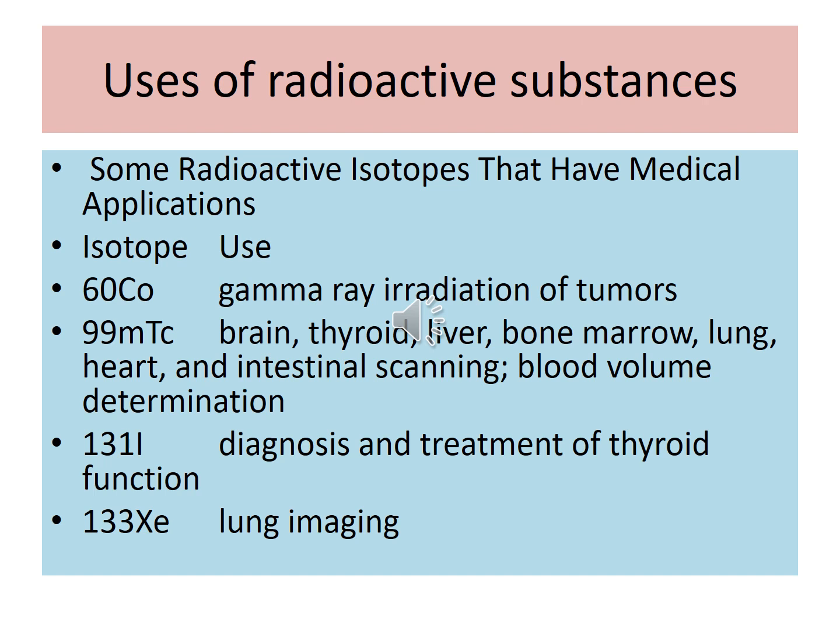Isotope cobalt-60 is used for gamma ray irradiation of tumors. Then technetium-99m is used for brain, thyroid, liver, bone marrow, lung, heart and intestinal scanning, and blood volume determination. Then iodine-131 is used for diagnosis and treatment of thyroid function.